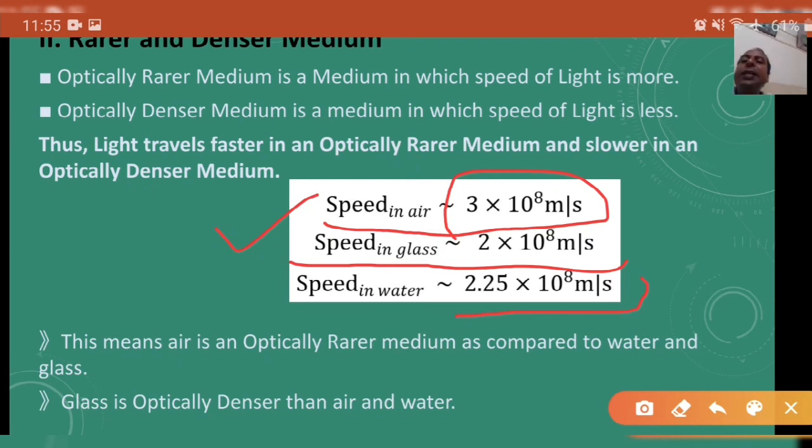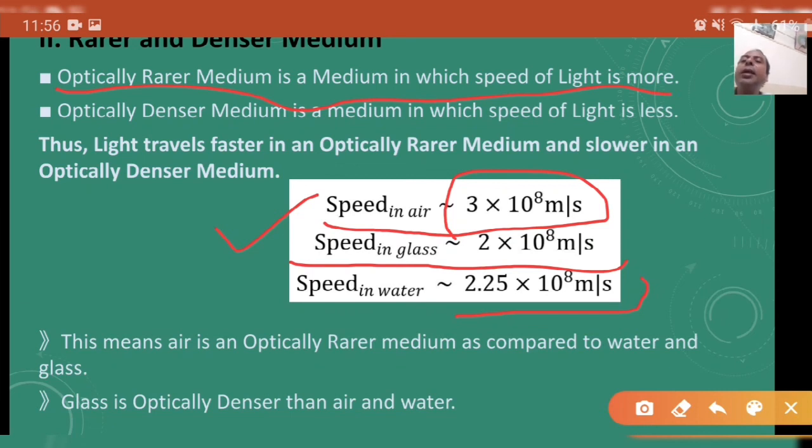The speed of light in air is maximum, and the speed of light in glass is minimum. This means that air is a rarer medium as compared with glass and water, and glass is the denser medium as compared with the other two, air and water. So an optically rarer medium is a medium in which the speed of light is more.